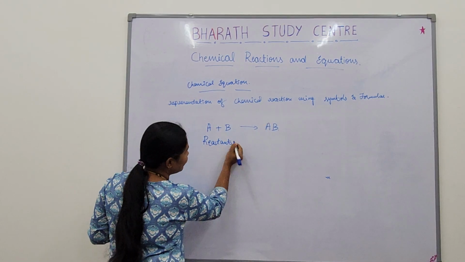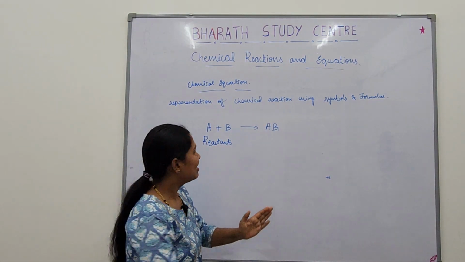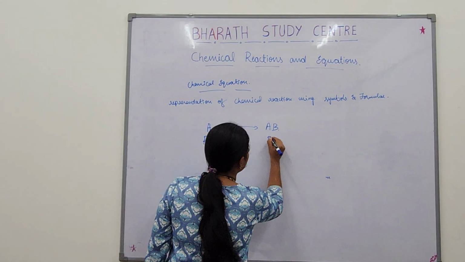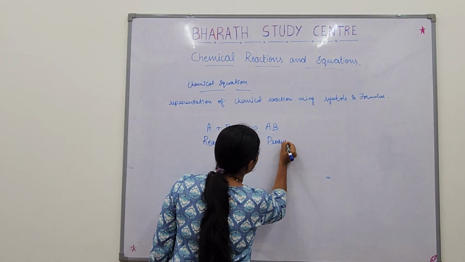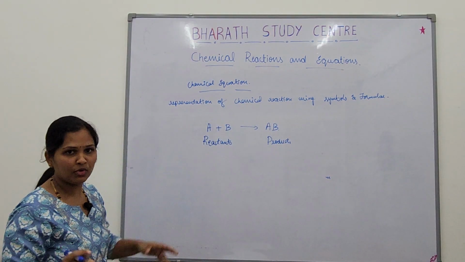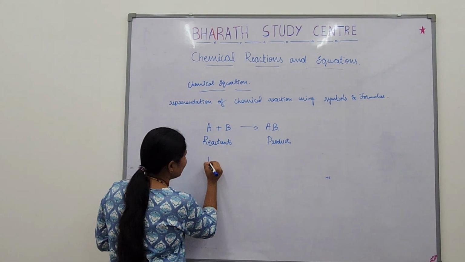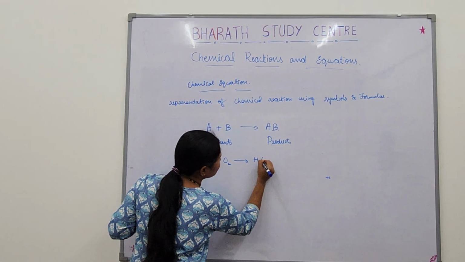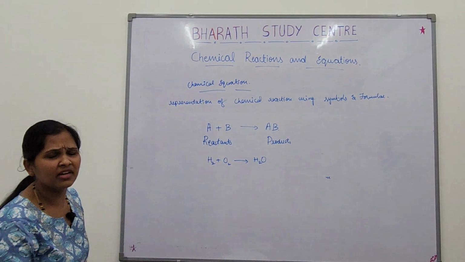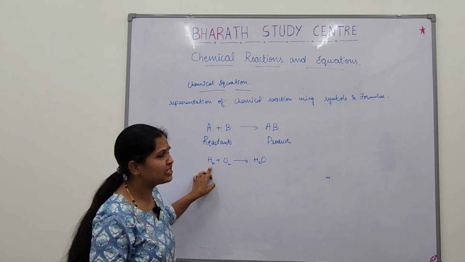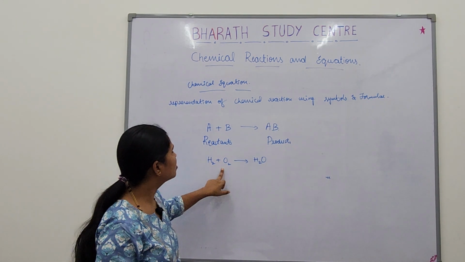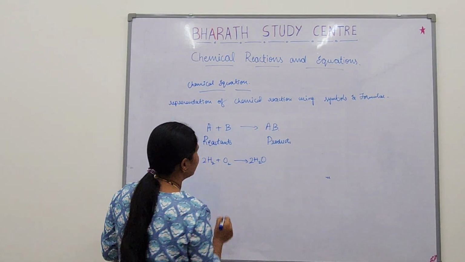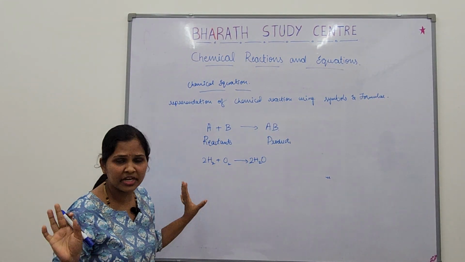These are called reactants, and the things that come to the right hand side of the arrow mark are called products. Okay. Now tell me, I'll write one more equation. Same thing I'll write: hydrogen and oxygen giving water. So what are reactants here and what are products here? Yes, hydrogen is a reactant, oxygen is a reactant, and water is a product, right? Water is a product. Got till here?